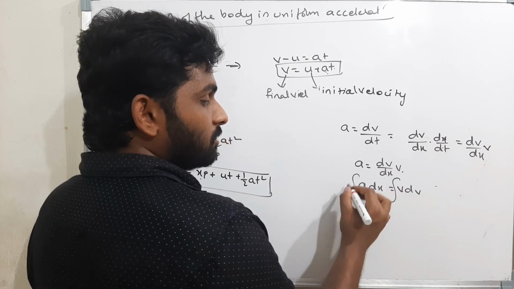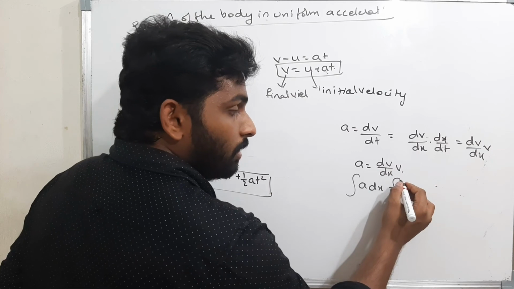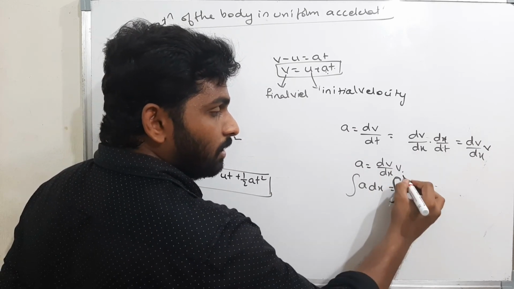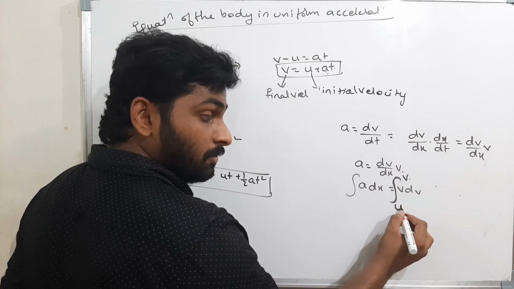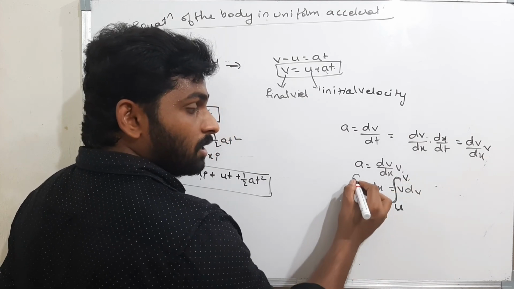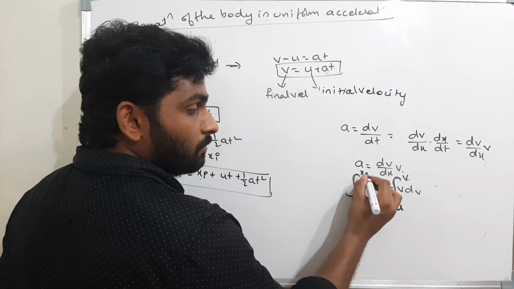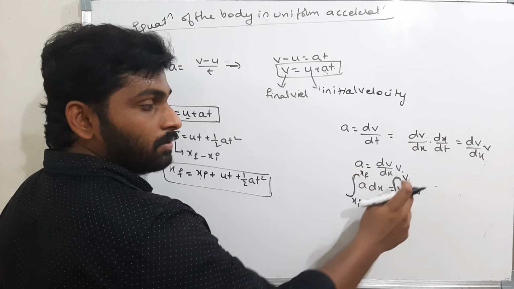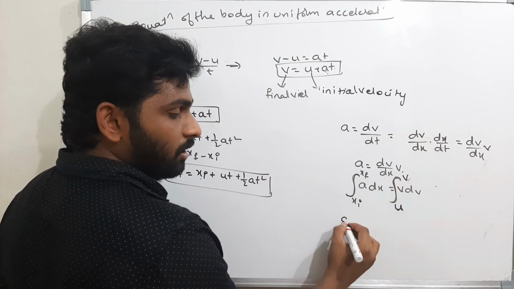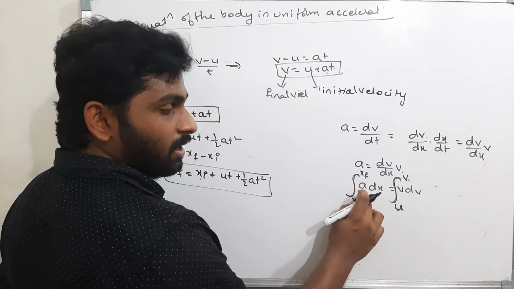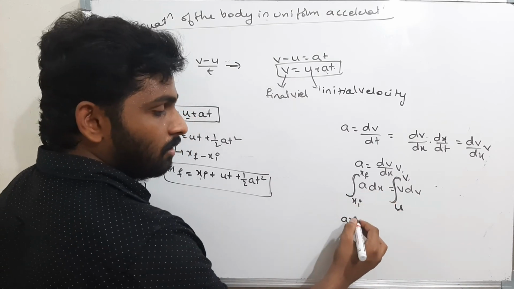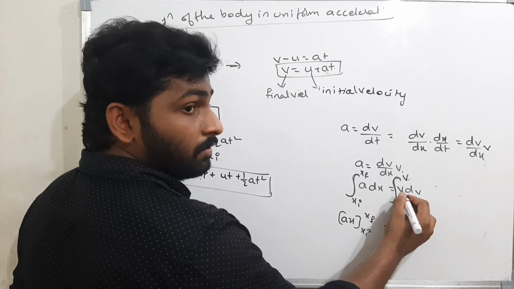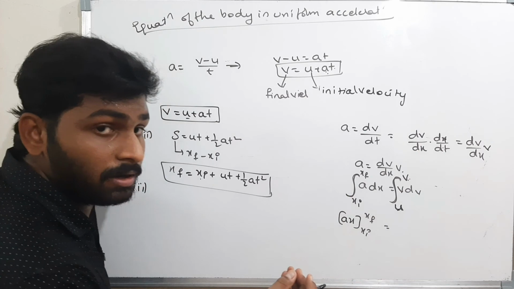Now I am starting the integration. When the velocity is changing from initial velocity u to final velocity v, the position is changing from xi to xf. At the position xi, the velocity is u. At the position xf, the velocity is v. Therefore, start doing integration. Now, if you do integration, what will you get? a into the integral of dx, nothing but a into x, with limits from xi to xf, which is equal to the integral of v dv, which is v square by 2.